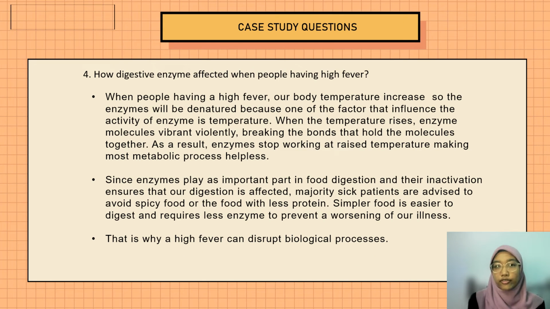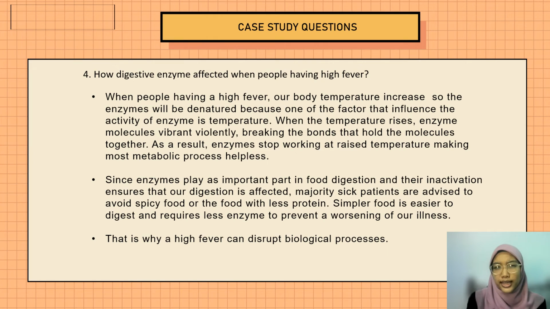The next case study question is, how are digestive enzymes affected when people have a high fever? As we know, people having a high fever have a high temperature. The enzymes will be denatured because one of the factors that influence the activity of enzymes is temperature. When the temperature rises, enzyme molecules vibrate violently, breaking the bonds that hold the molecules together. As a result, enzymes stop working at a raised temperature, making most metabolic processes helpless.